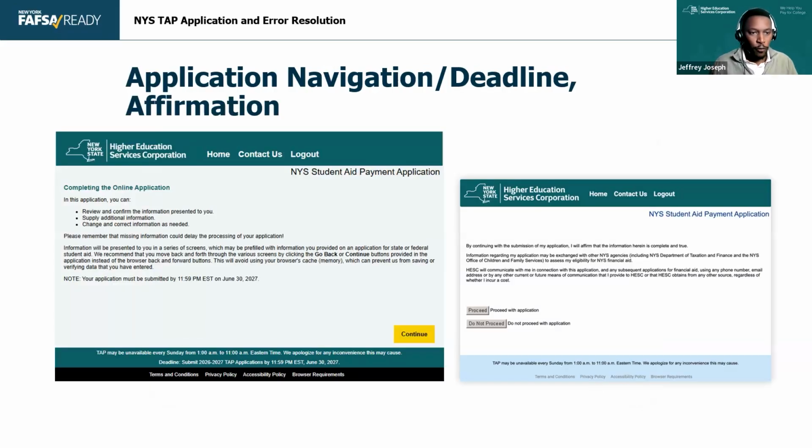Now, there are these usual forms and a disclaimer that applications must be submitted by June 30th of 2027, right? And I'd say do it earlier. I do have students that try to reach out on the 28th and say, I got to get this done. Yes, you do. And it's been open for 18 months. So please try to get it done earlier rather than later.